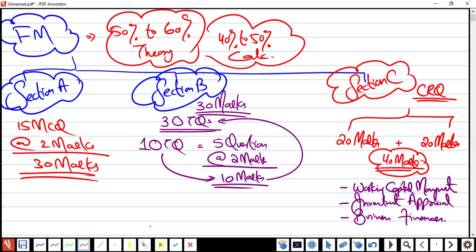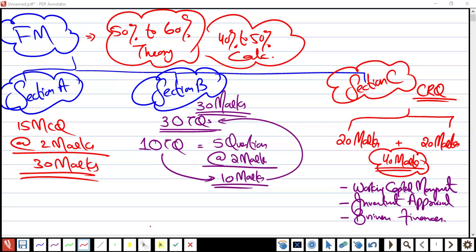Numerics, calculation, all okay, but only if you know the calculation, you will not pass the paper. Simple and concrete thing I am saying: without having a grip on theory, which you are good at, you cannot pass FM. So always remember, FM is not a game of calculation, it's a game of theory, then calculation. Theory is very important. After theory, calculation will help you to pass the paper. Got it or no? I got it.